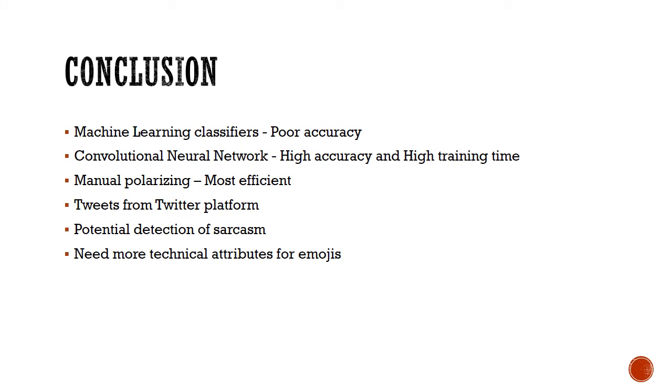In conclusion, the polarities of the emojis were obtained by training the machine learning classifiers, which gave us a very poor accuracy. The polarities were also obtained through convolutional neural networks, which had a high accuracy and a relatively high training time. Therefore, they were not computationally feasible to use for emojis. Therefore, the most efficient way was manually assigning polarities to the emojis, or a simple search-based classifier.